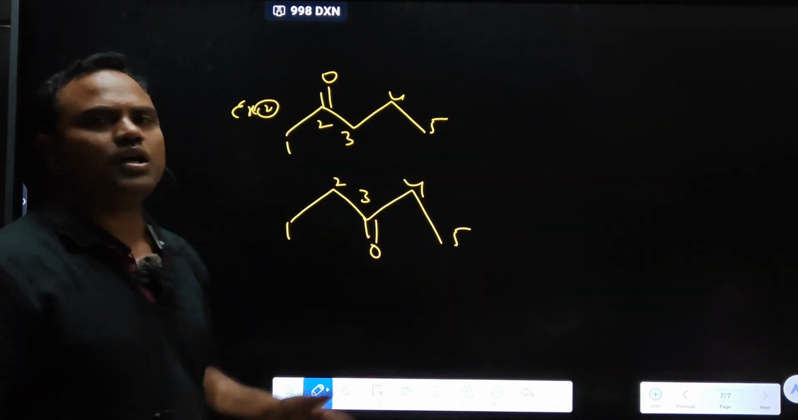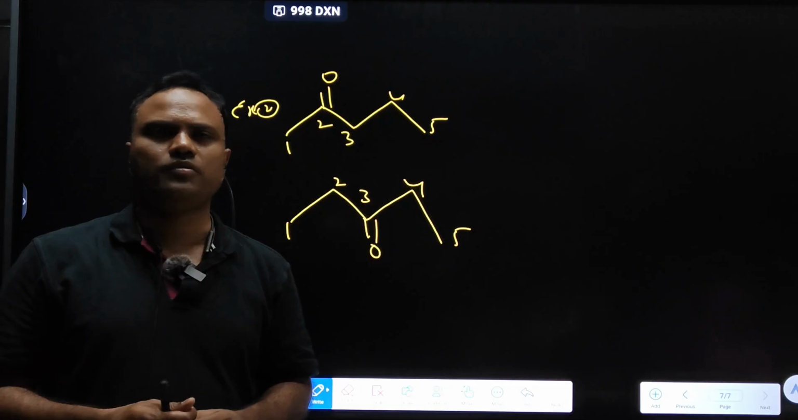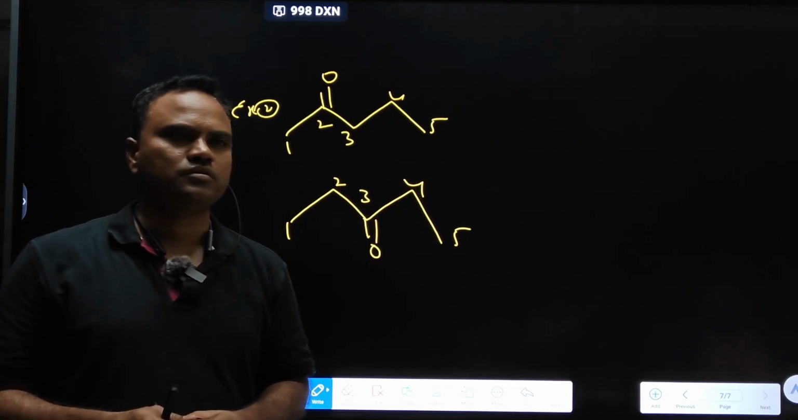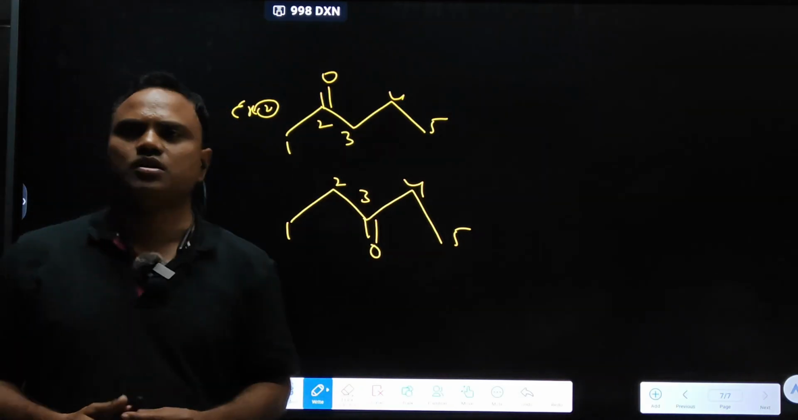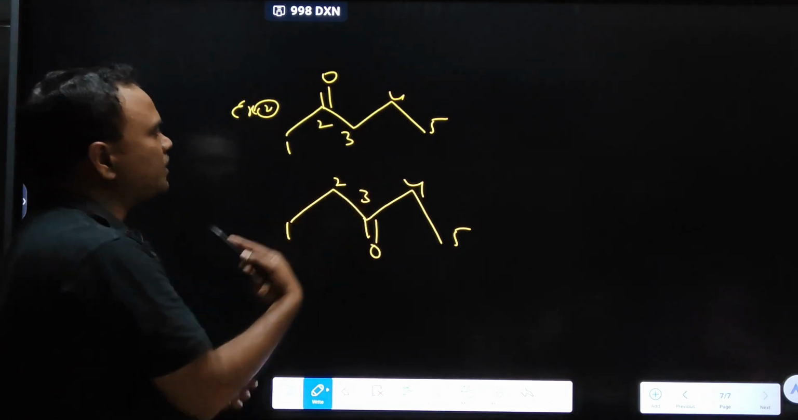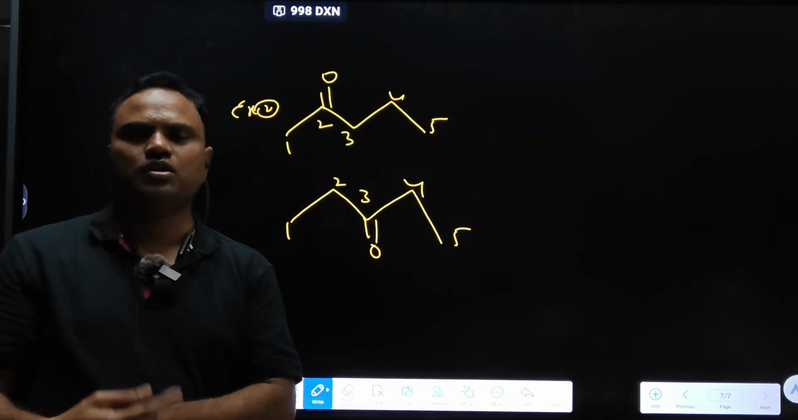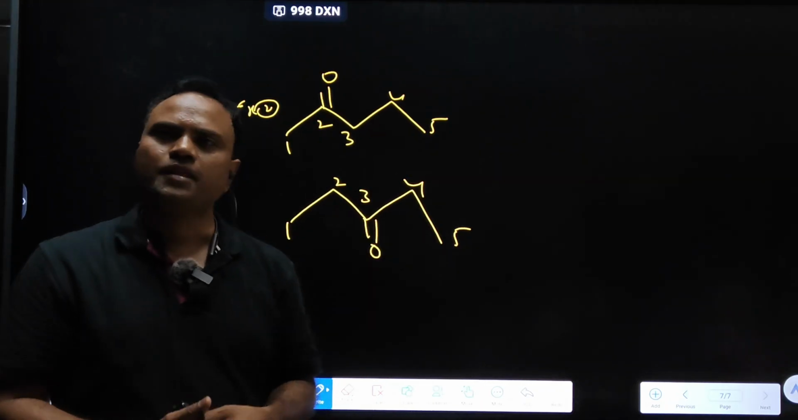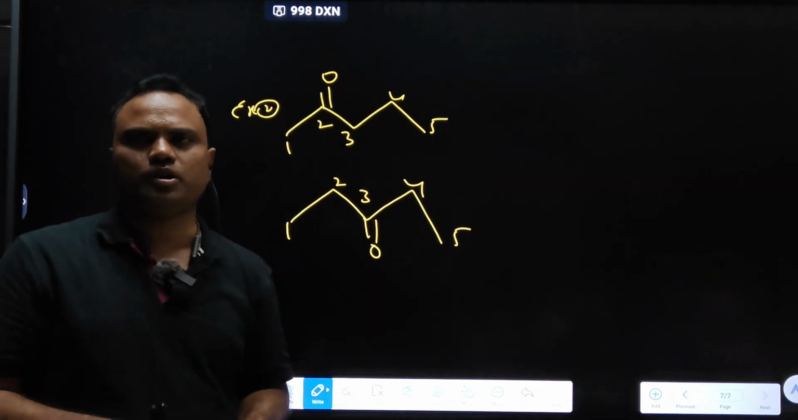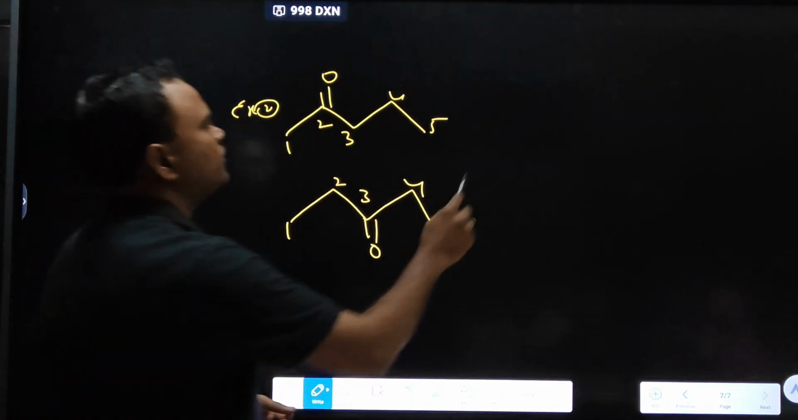See, these have the same formula, but what is the difference? They differ in the position of the functional group. 2-pentanone and 3-pentanone come under positional isomers. Not only the position of substituents, but we can take the position of the functional group also. Okay. One more example.